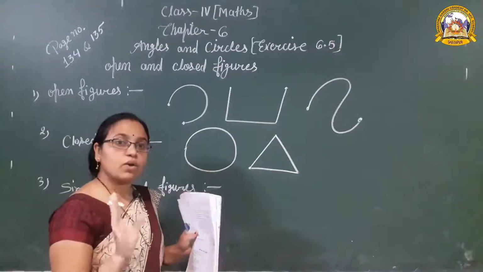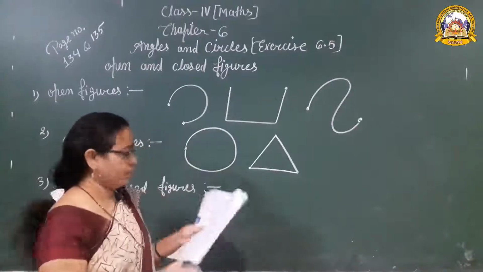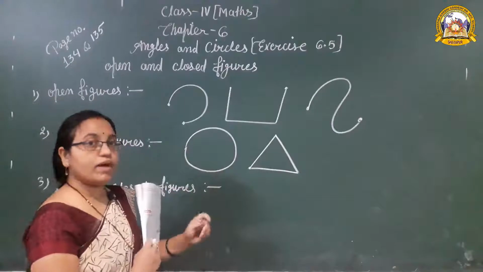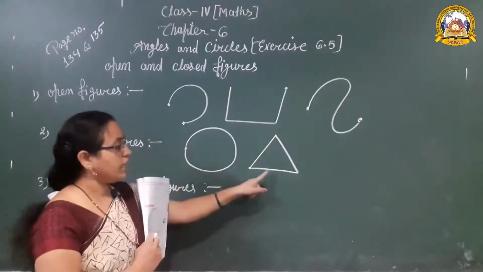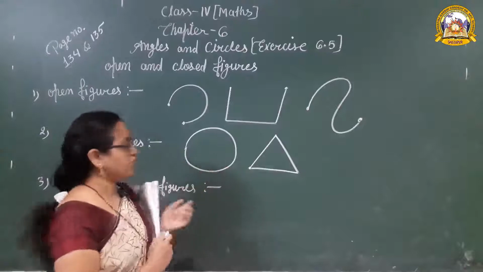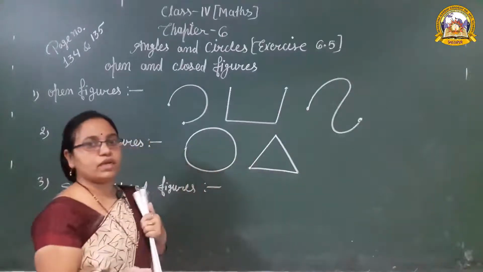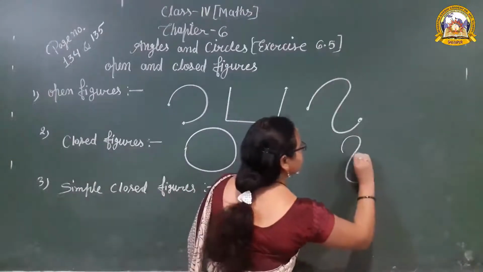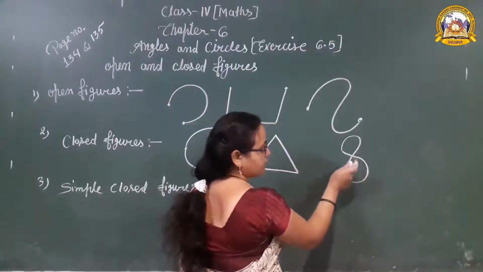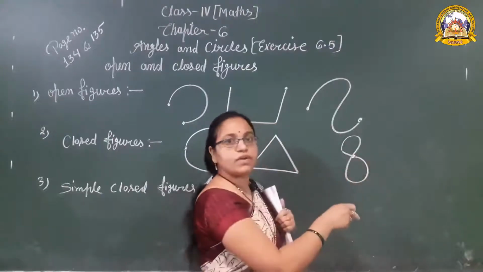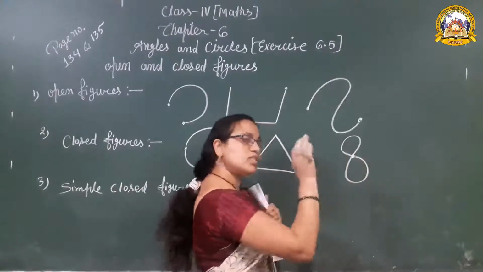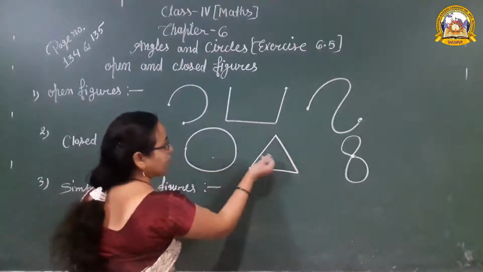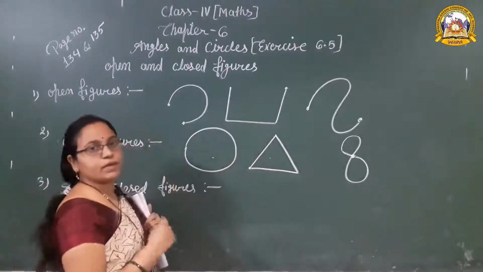Does not cross itself. It is a simple diagram of a simple closed figure. Why? Because it does not cross itself. The triangle also does not cross itself, so we can say they are simple closed figures. But in this diagram, the shape crosses itself. It is a closed figure but crosses itself, so it is only a closed figure, not a simple closed figure. The circle and the triangle are examples of simple closed figures.